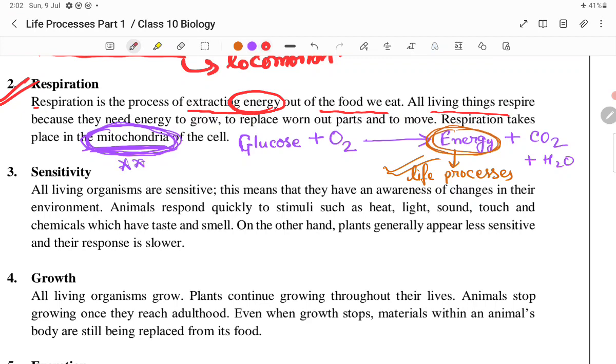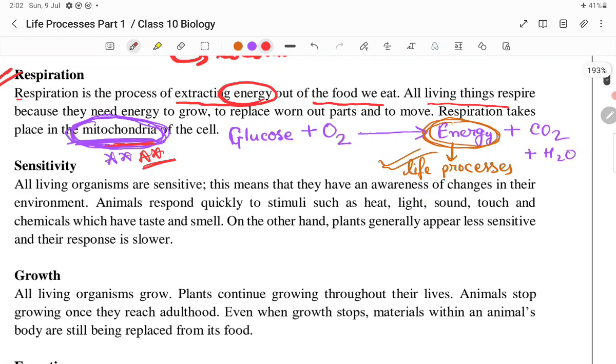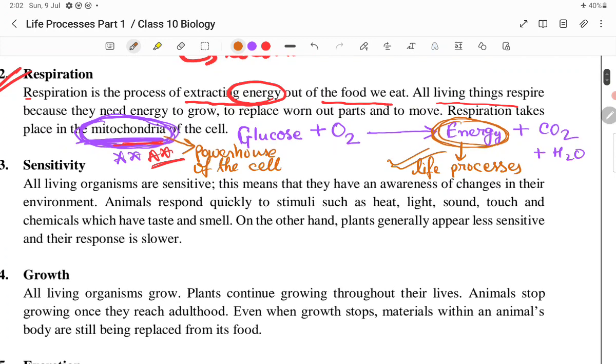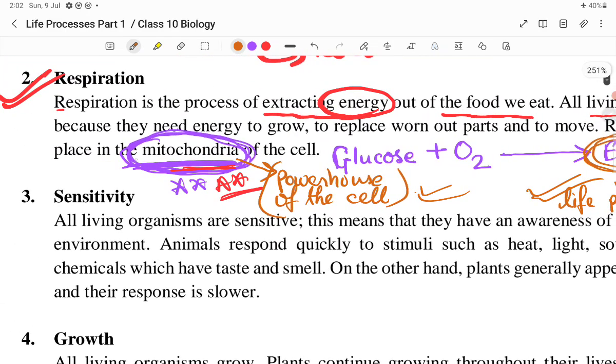100% important. You will find MCQs in the exam from this statement. Mitochondria is very, very important. This mitochondria is known as the powerhouse of the cell, about which you have studied in your class 9th already in the chapter known as cell. Moreover, the term mitochondria was coined by Benda, as we know.